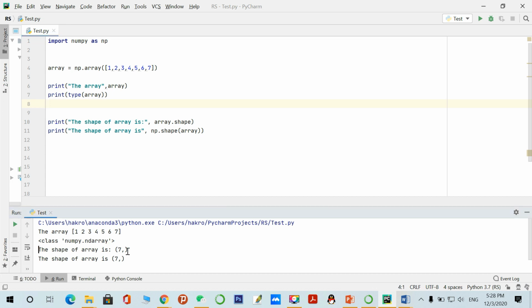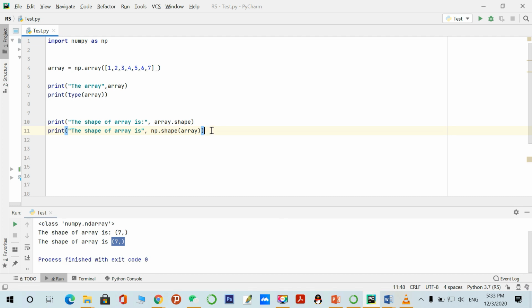The shape of the array is in this form, the 7. Here is also the same. So there are two different ways with the array: the name of the array and this variable. And we have another way, we call the shape function and pass the actual array. So this is basically how to see the shape of an array.